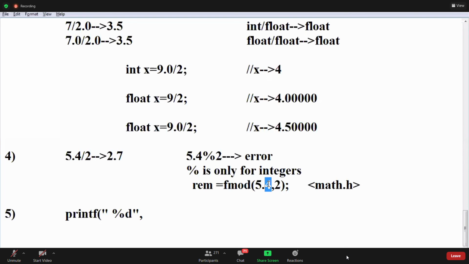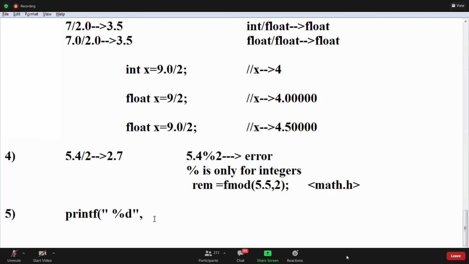Using fmod, 0.1 will get. 2.7 will get. Same, float by int, float will get as the result. Use math.h, otherwise you won't get a proper answer.